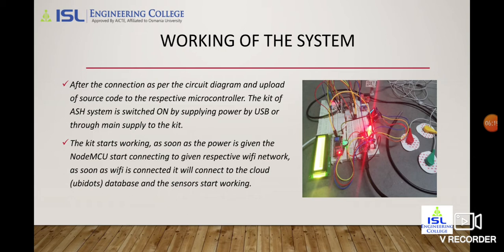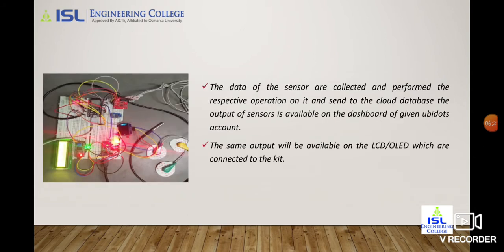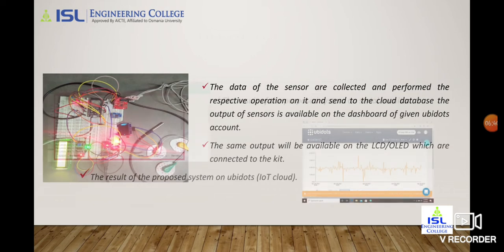As soon as Wi-Fi is connected, it will connect to the Ubidots cloud database and the sensors start working. The data of the sensors are collected, processed, and sent to the cloud database. The output of the sensors is available on the dashboard of the given Ubidots account. The same output is available on the LCD and OLED which are connected to the kit.